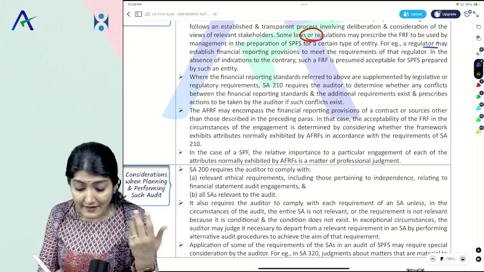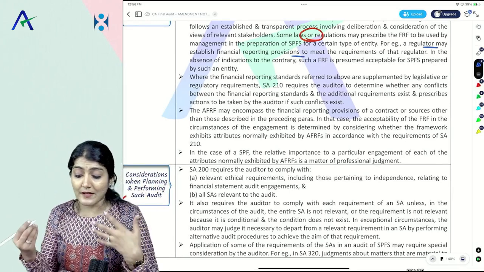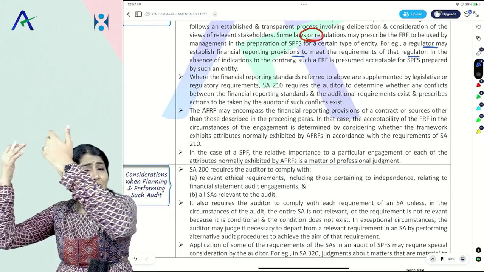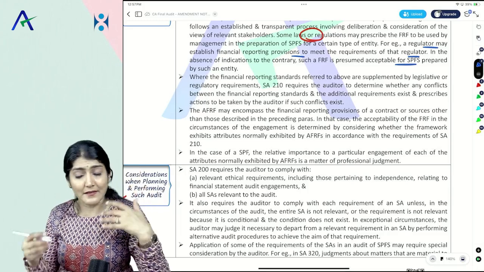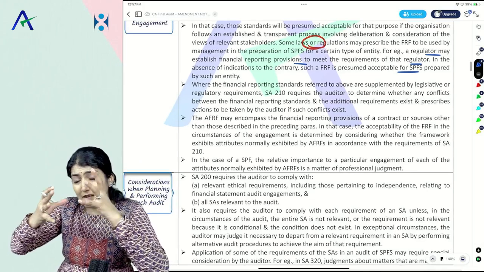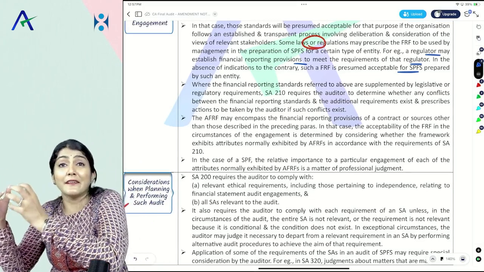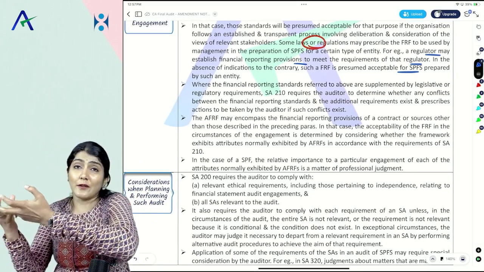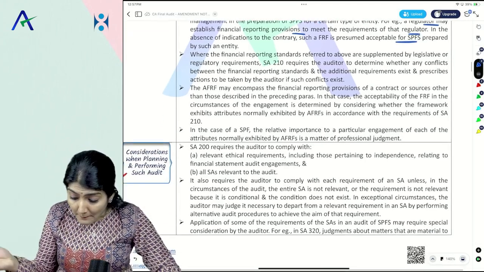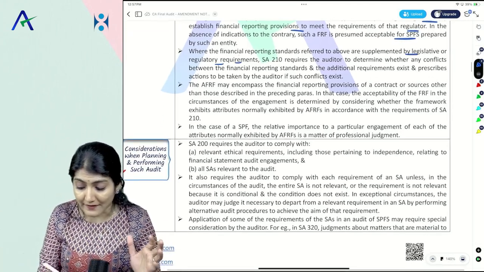A regulator may establish the reporting provisions to meet the requirements of that regulator. So obviously, whatever is the requirement of that regulator, that is the acceptable AFRF. But sometimes it is not given by the regulator or in the law and regulation. It is as per some internal arrangement, and it is also supplemented by some legislative or regulatory requirement.